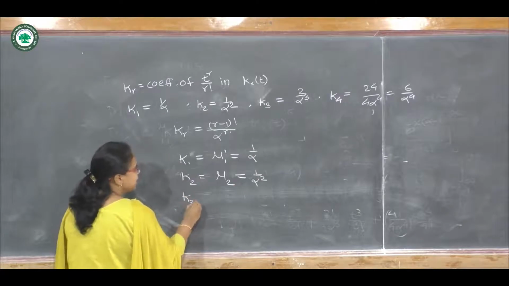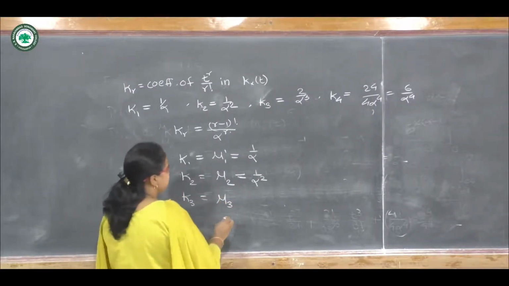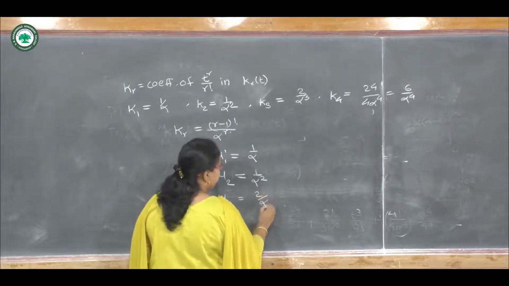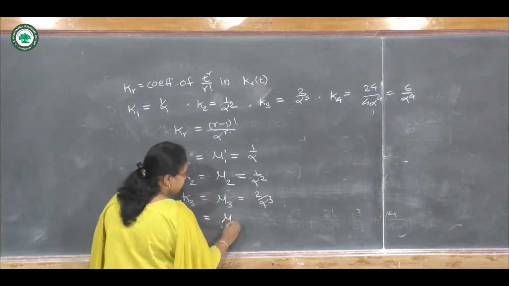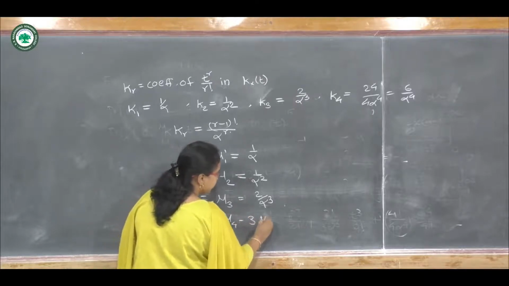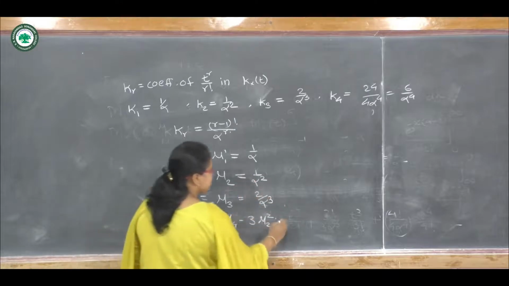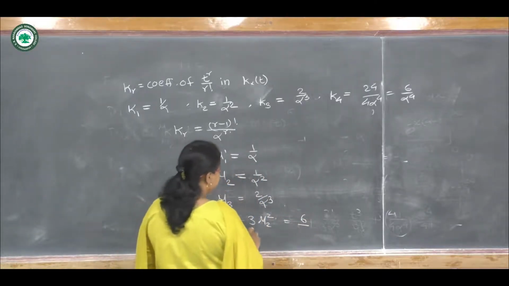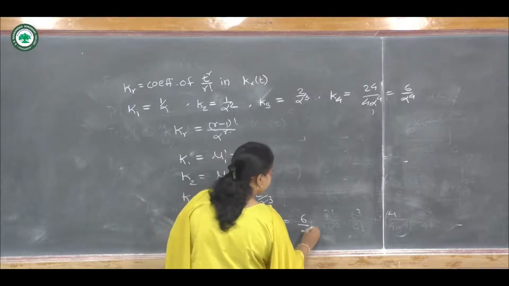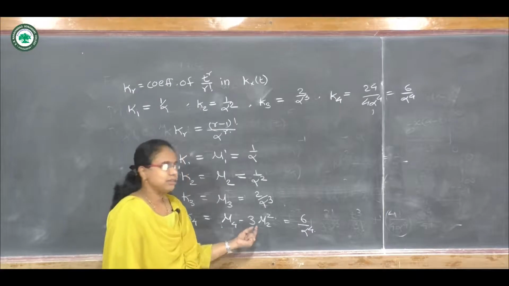Then K3 is same as mu3, the third central moment, so it is 2 upon alpha cube, and K4 is mu4 minus 3 mu2 square, which is 6 upon alpha raised to 4.